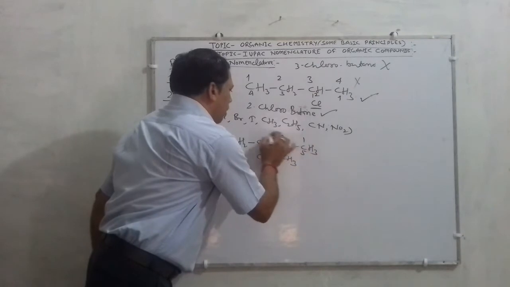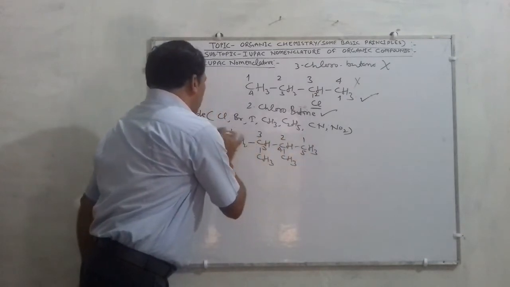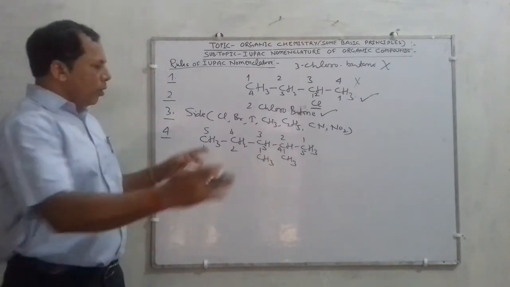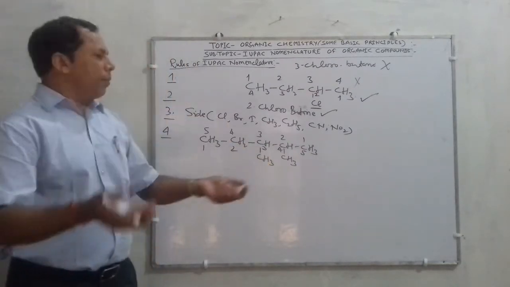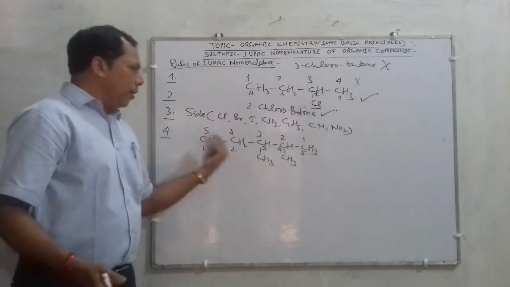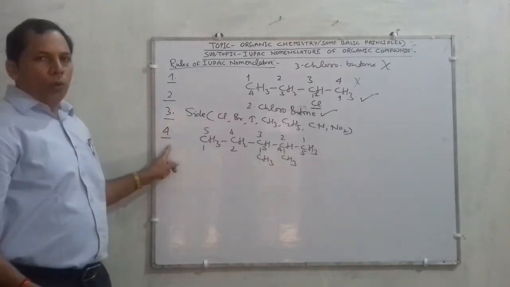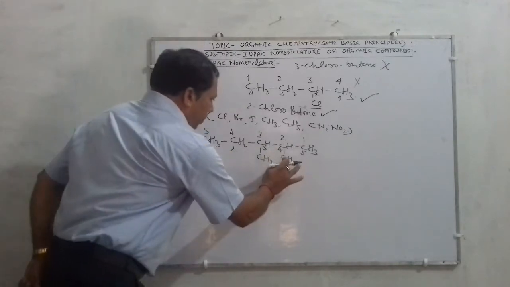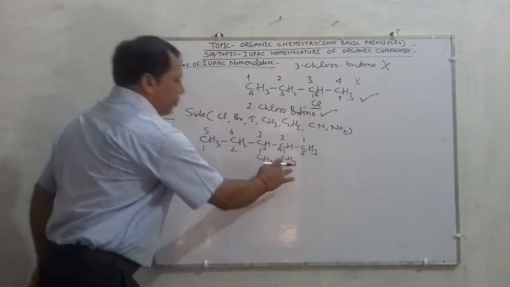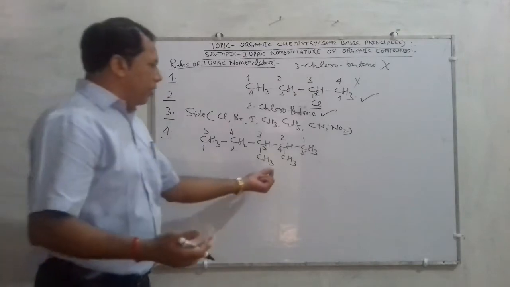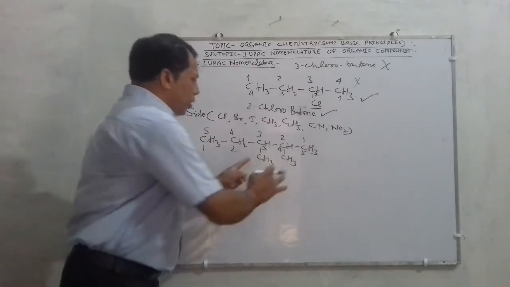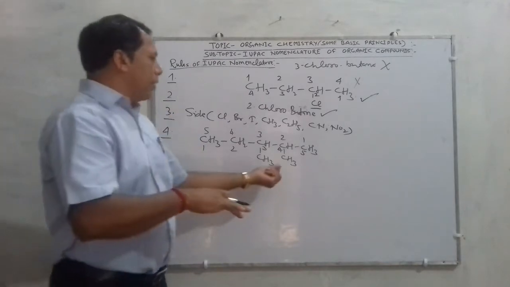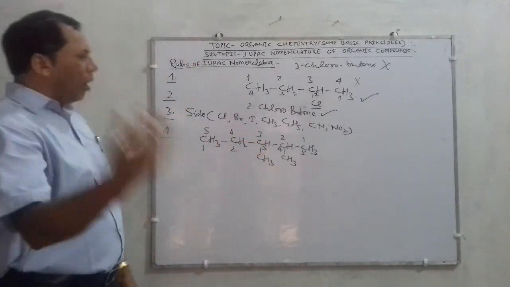Similarly, if you are coming from this side, 1, 2, 3, 4, 5, this is also coming on carbon number 3. So these are present at the same distance from both the ends. The rule states that the sum or addition of the positions of these two substituents will be least, and then from that side you have to count.